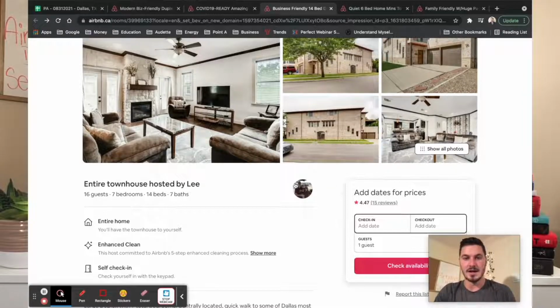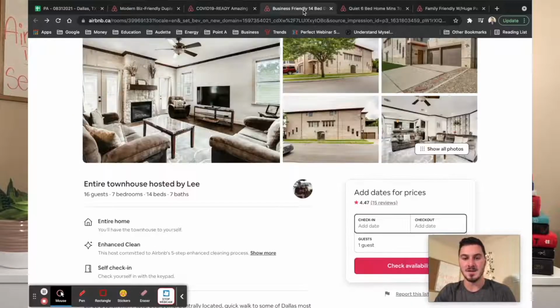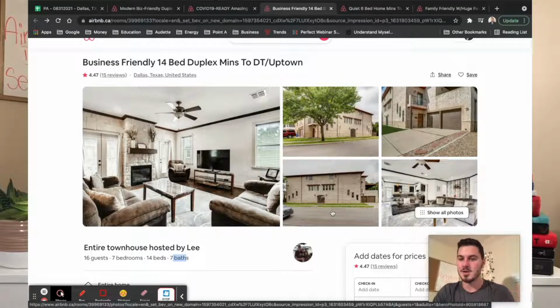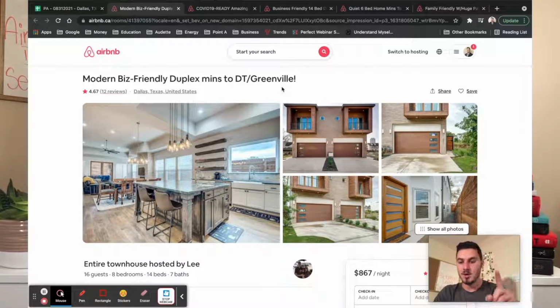As you can see here, we've got Lee and over here, Lee, right? So this guy has a bunch of Airbnbs. And what's happening here, why the data is showing he's making a whole bunch of money, is that you can see this is 16 guests, 7 bedrooms, 14 beds, 7 baths, an absolutely massive place. But when you look at the home, you can tell it's not a mansion, right? It looks like a multi-unit building. And so what's happening is this guy, Lee, owns the entire building, okay? He owns the entire building, just like this one over here, and he has multiple listings.